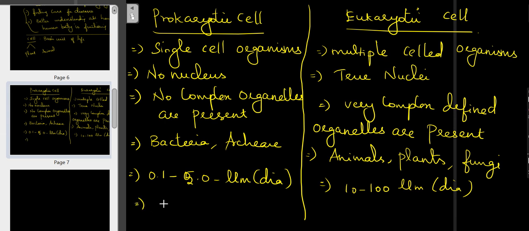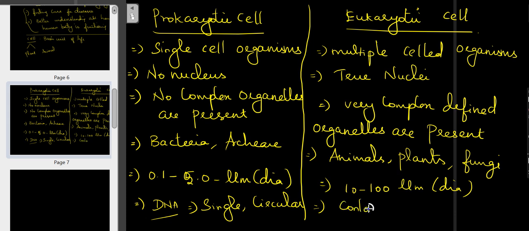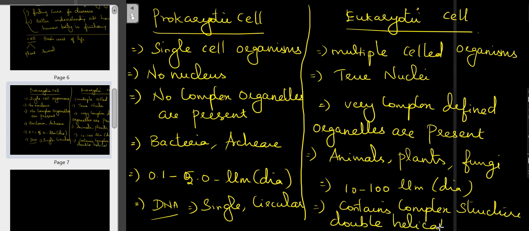And regarding the genetic material, that is your DNA, a single circularized chromosome is present, but here it is more complex. It contains a complex structure and it is in a double helical structure.